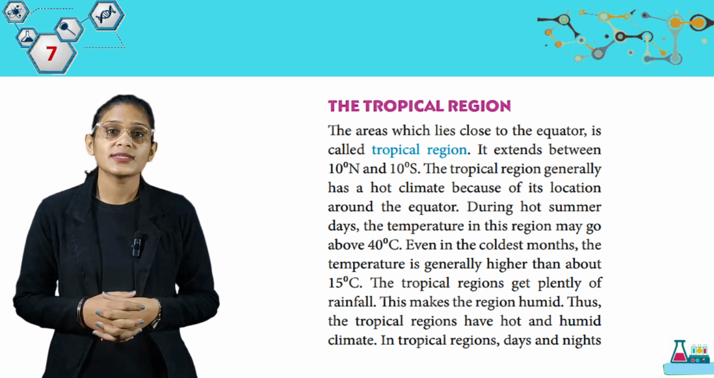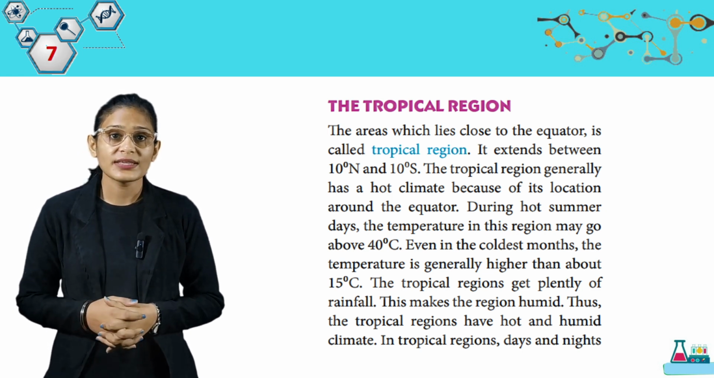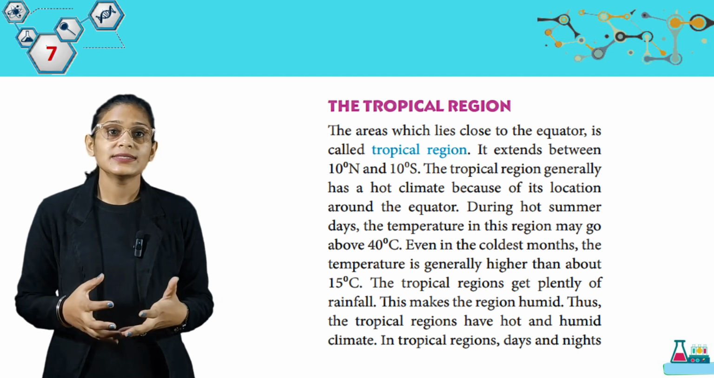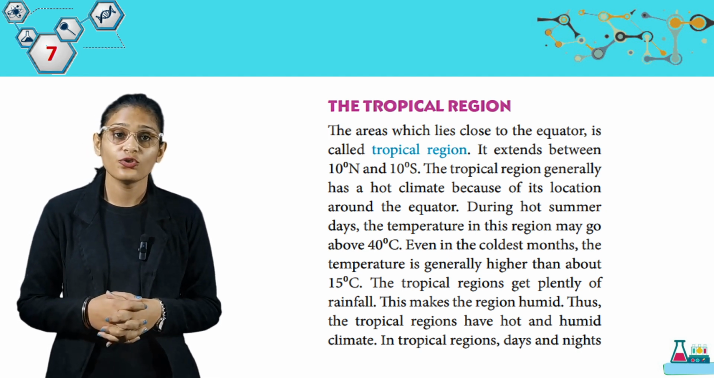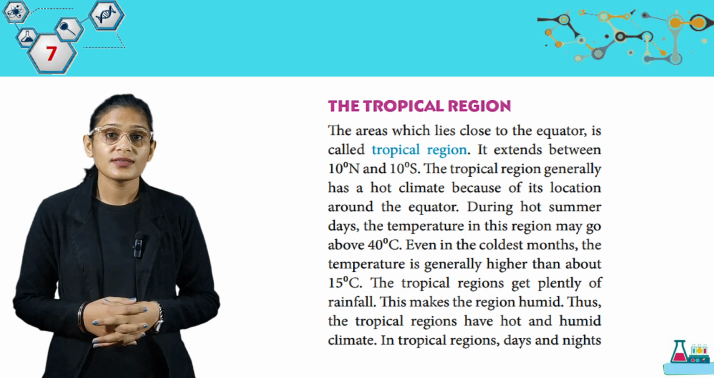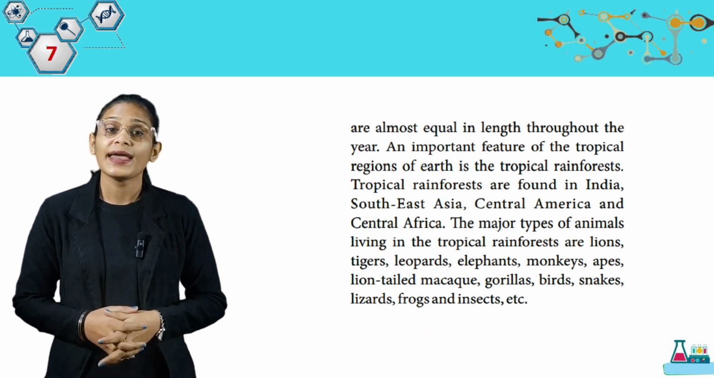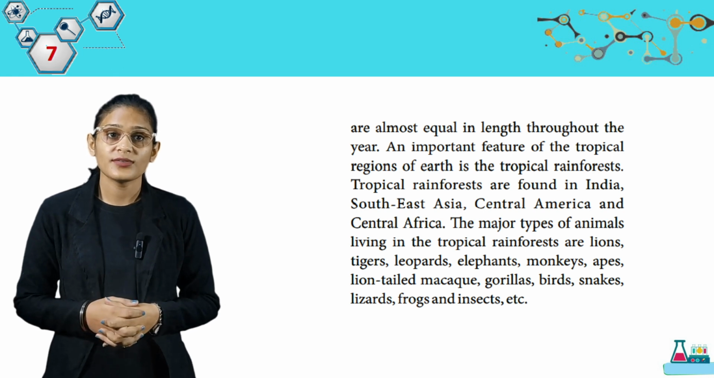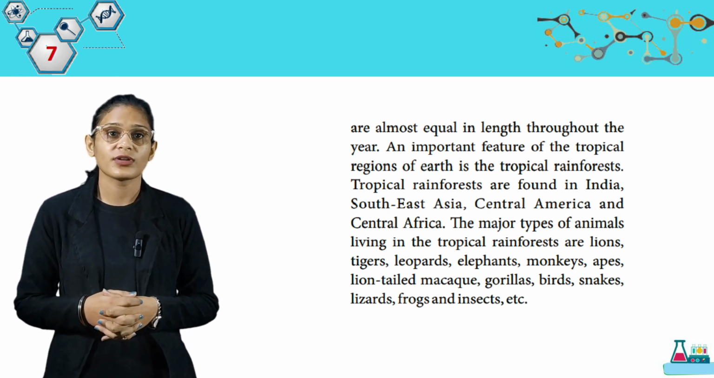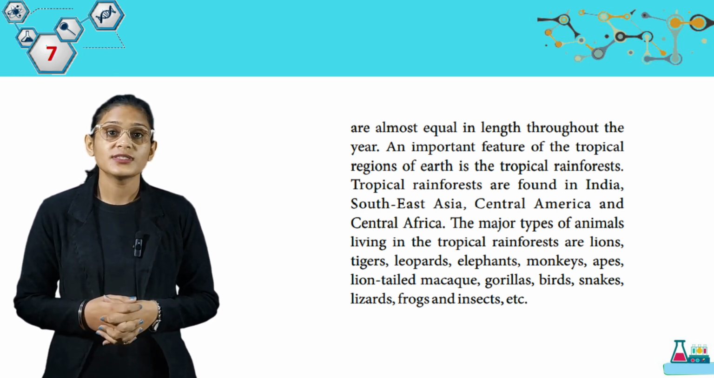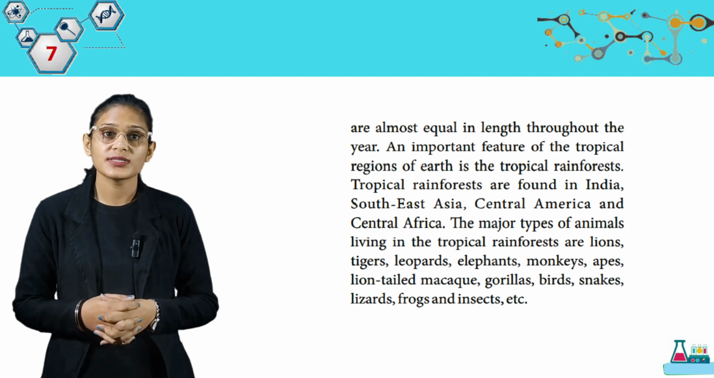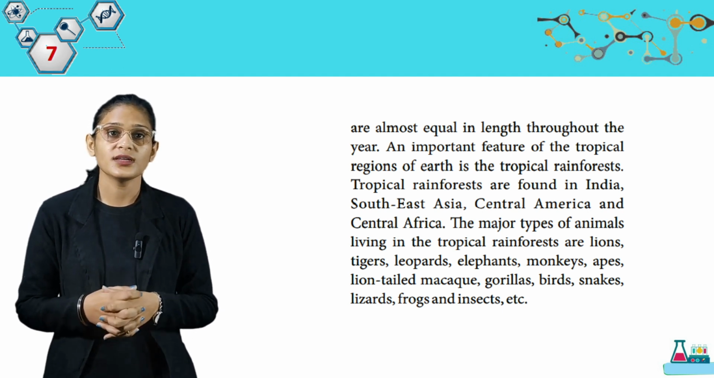The tropical regions get plenty of rainfall. This makes the region humid. Thus, the tropical regions have a hot and humid climate. In tropical regions, days and nights are almost equal in length throughout the year. An important feature of the tropical regions of Earth is the tropical rainforest. Tropical rainforests are found in India, Southeast Asia, Central America, and Central Africa.